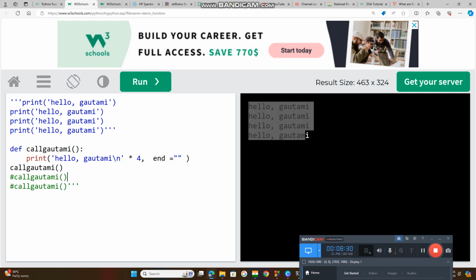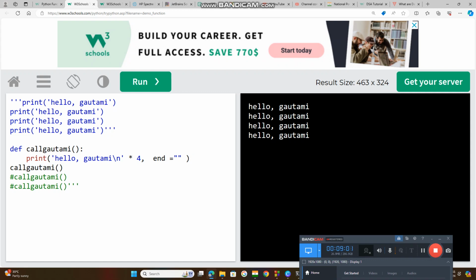Before that, one more character is used, called the line space character. Before this you saw the output with Gautami and Hello mixing, with no space. That moment I used Hello Gautami here, and after that this is called the line space character, the next line character. So what I did here: I called the Gautami function one time.